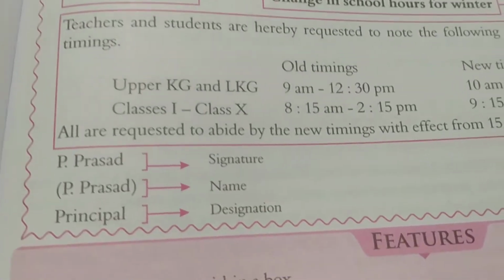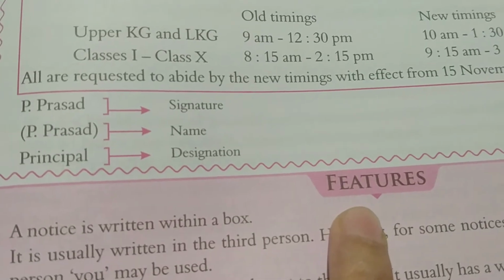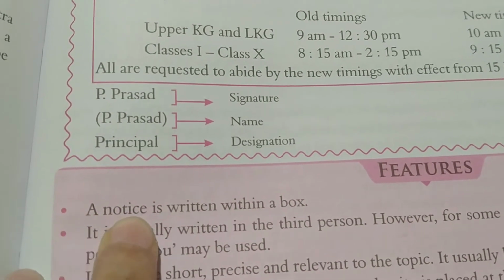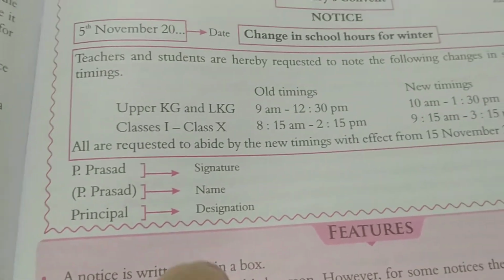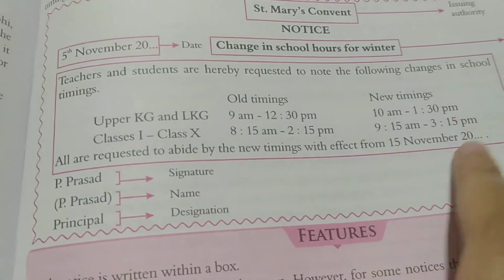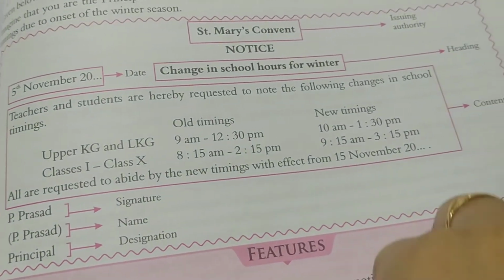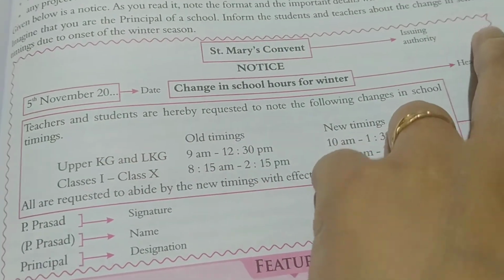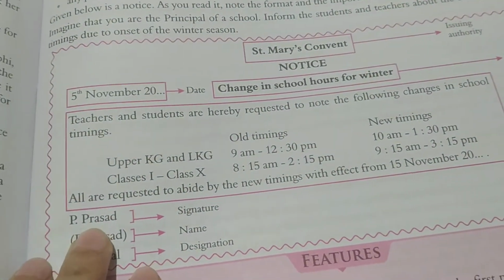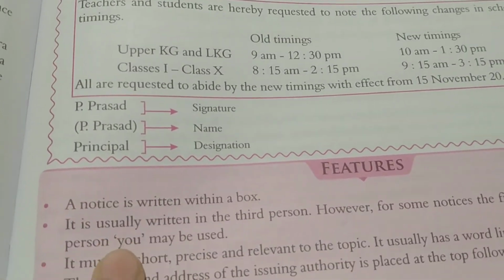Now, we also have to keep in mind some features or characteristics while writing a notice. What are they? A notice is written within a box. I told you that after writing the notice, you just put it inside the box. Draw a line, a square line. It should be encircled within a square or rectangle line. All right. It has to be written within a box.